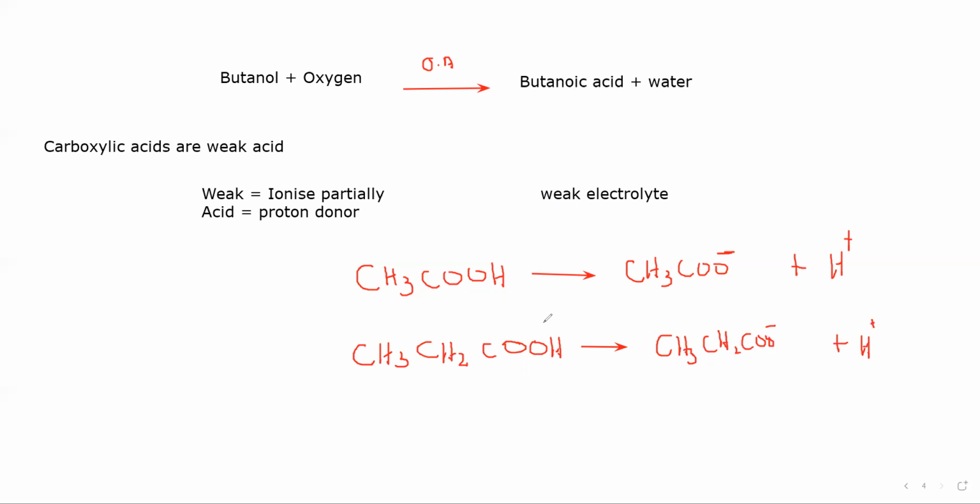Always, because acids are proton donors, till hydrogen or before hydrogen it will be the same, and then hydrogen will be there as one of the ions. So this will be negative, and hydrogen will be positive. But all of these acids are weak acids, not good electrolytes, so they have pH above 3.